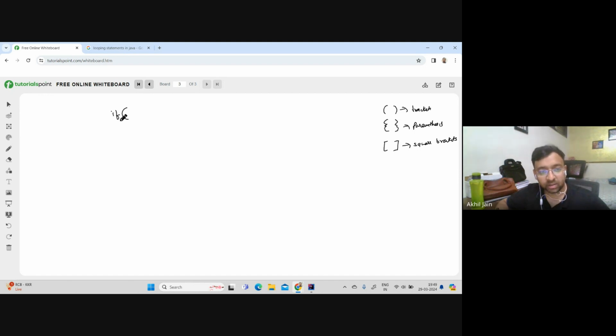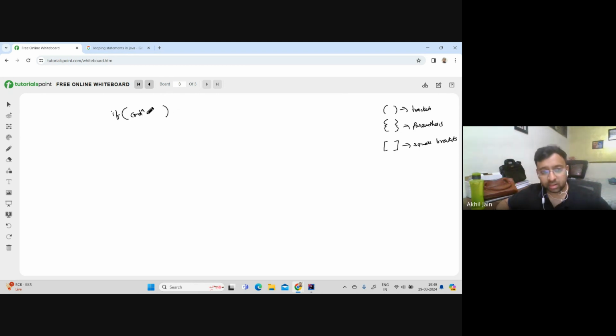So here I have opened what? I have opened brackets. When I say brackets, it would be like these circular, half semicircular brackets. So this is the bracket. Now inside the brackets, I have to provide a condition. Okay, and the condition can have two outputs. It can have either of the two outputs, true or false. If the condition returned true, then what should our code do?